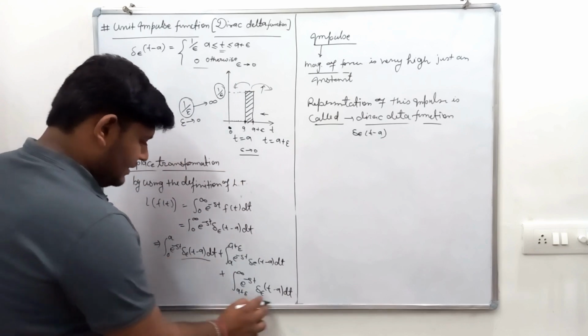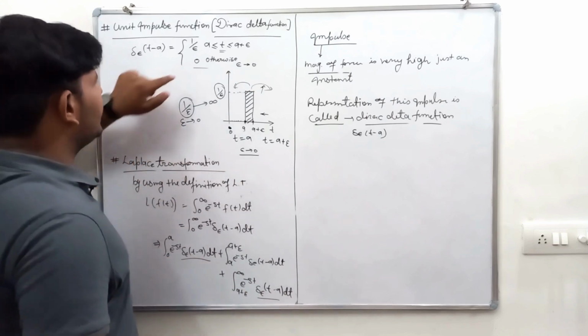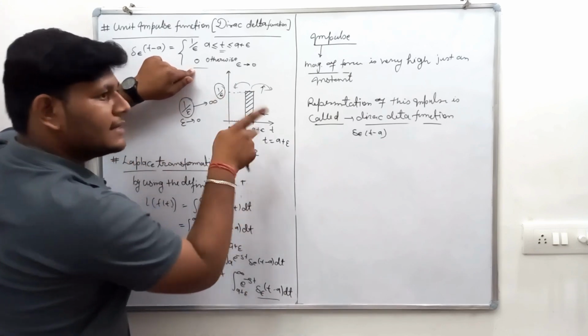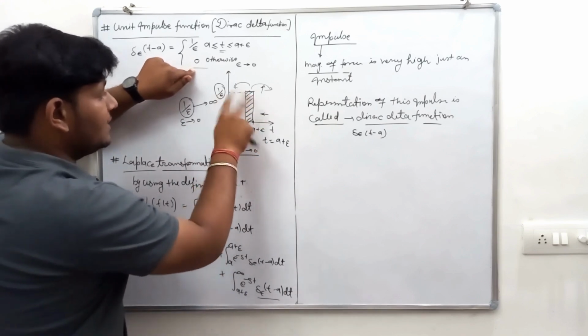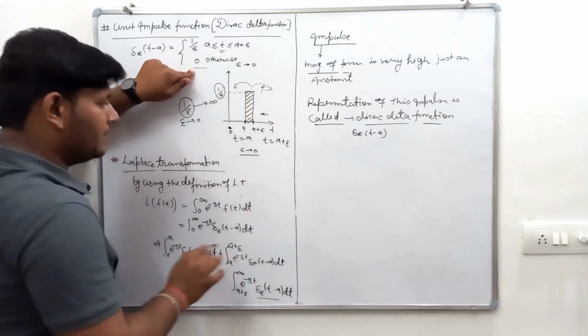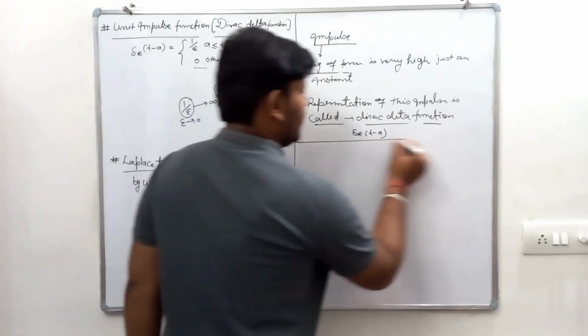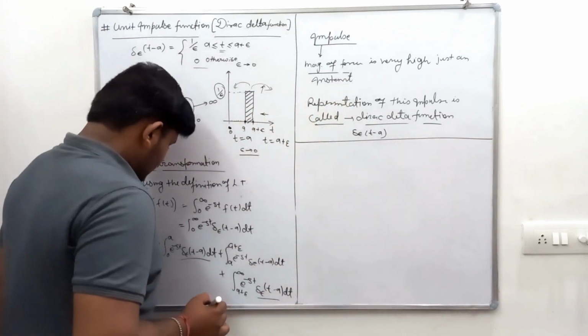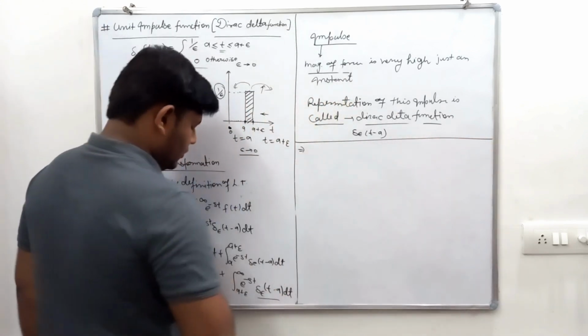So this and this term is 0, because by the definition, outside this range the function will be 0. So the value of this function here will be 0 and 0.